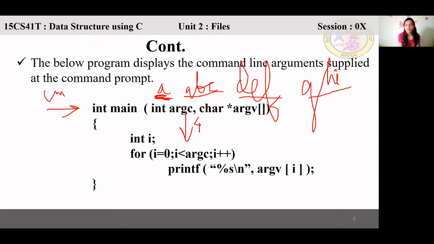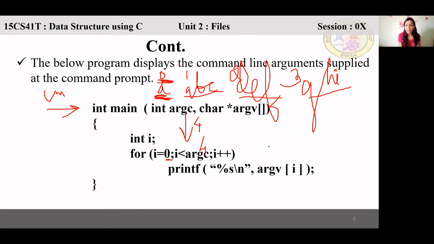4. Yes, total is 4. 1, 2, 3, 4. The file name also we will take as an argument. But the location will start from 0, 1, 2, 3. 4 are there in total, but the array index will start from 0. So we will loop from 0 till argc, which is less than 4.